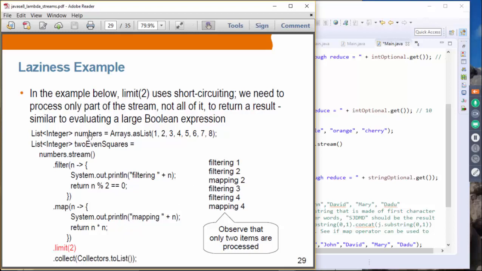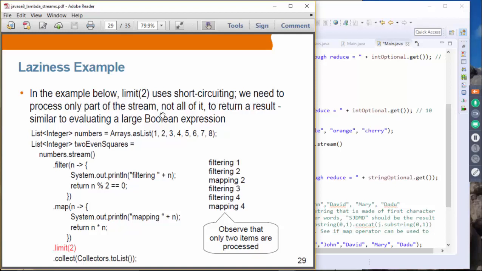Suppose we have a list of numbers here and we're going to perform a filter operation to keep only the numbers that are even, then we're going to multiply each by itself, so we create a square value, and then we say limit 2. What we want to observe is that as soon as the system finds the 2 items that meet the requirement, it will stop the operation. In the example below, limit 2 uses short-circuiting.